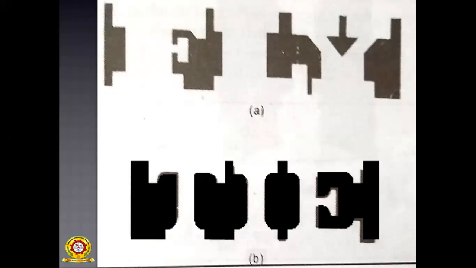So your perception, suppose in the class right now there are some 30 members. Your 30 members' perceptions differ from one person to another, because it doesn't have any meaning. I am giving only some symbols, some arrangements, some blocks. So you are not able to understand what it is. If I tell you what it is, then you are able to understand it. Otherwise, you are unable to understand it. So the perception of people is different.